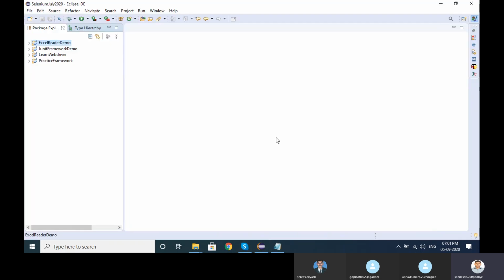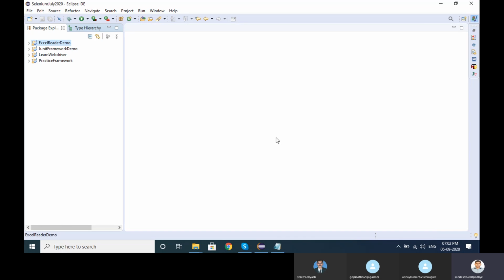So, last week we learned about the JUnit framework, right? The JUnit framework is a testing framework used by developers to write unit test cases. We create a framework to make maintenance and tasks easier. Previously, only one class was used for only one test case. To avoid creating a separate class for every test case, we created our own framework, the JUnit framework, and in that we used annotations, right?